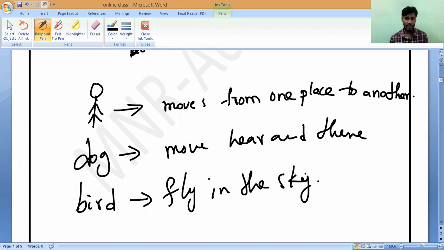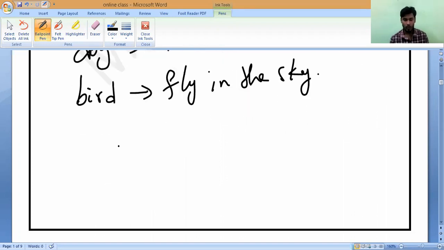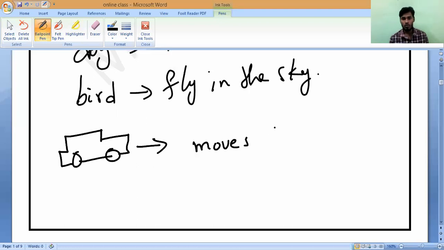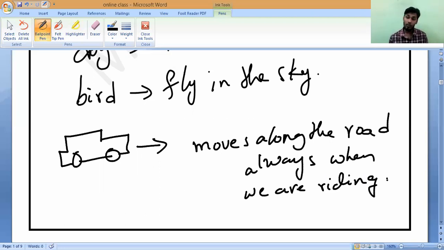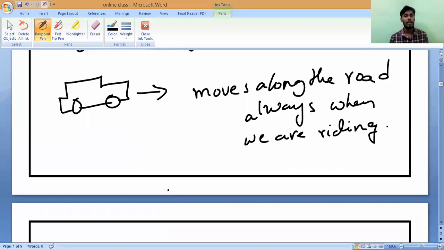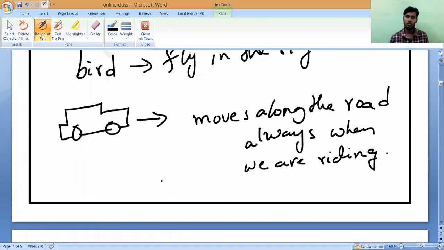So like this, if you take a train for example, a bus, or let us take the car. So now this is Naren's car. Naren, you are driving, so is your car in the same place or is it moving always? Our car will move along the road always when we are driving. It is not in a fixed position. When we park it, it will come to a fixed position. But when we are riding, it will always move from one place to another place along the road.